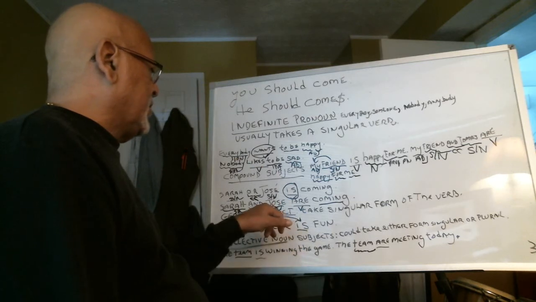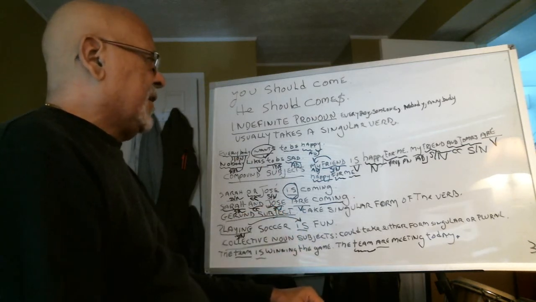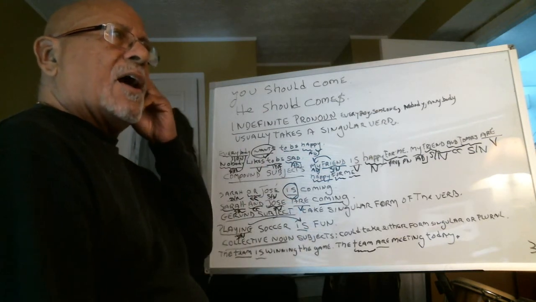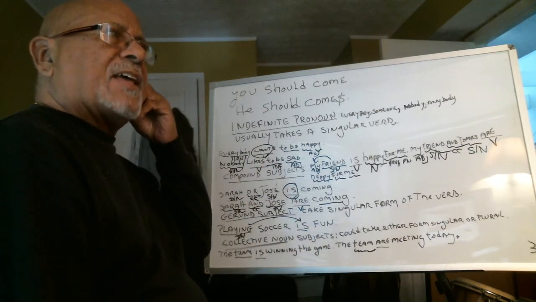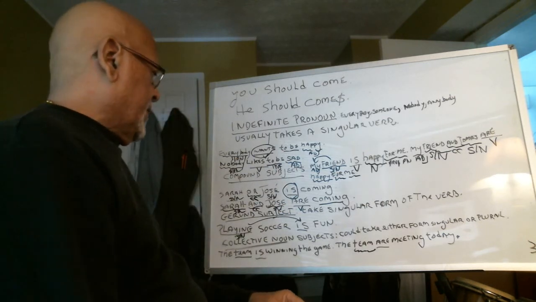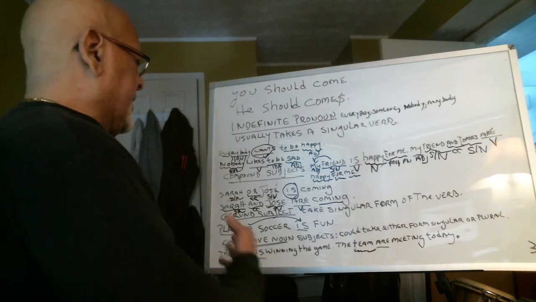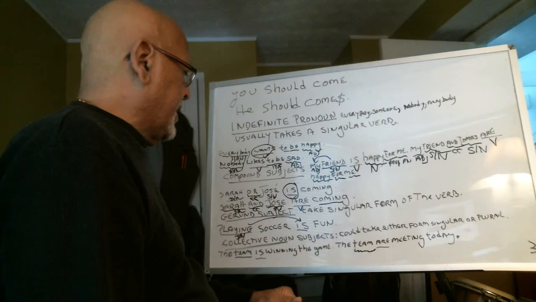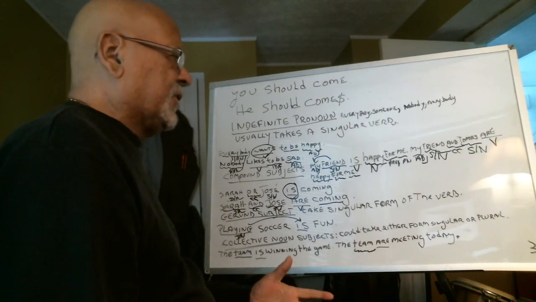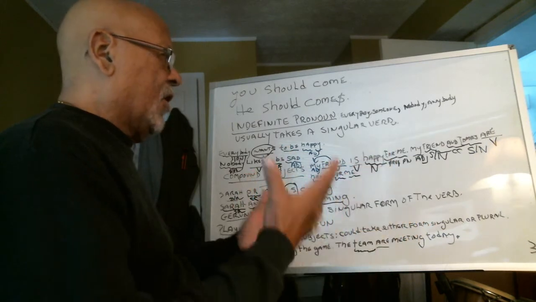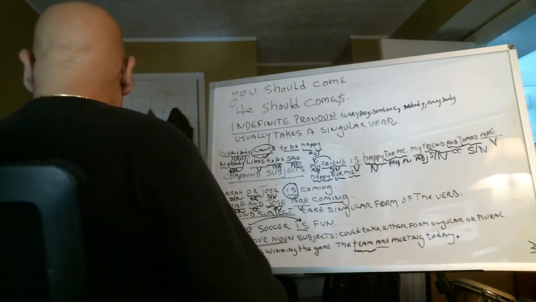We looked at the gerund subject, the gerund being a word that starts the sentence as the subject and ends in ing. It takes a singular form. And collective noun subjects usually could take a singular or the plural form of the verb.